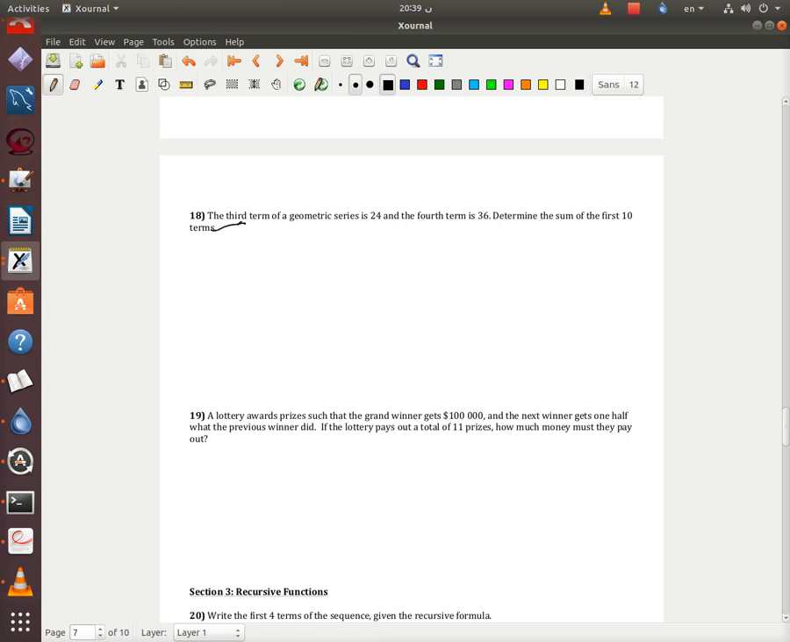The third. So if he said third here, then he means T3. Okay, the third term. He means T3. It's a geometric series, so you use the laws of geometric terms and series. So T3 equals 24. And the fourth term, T4, is 36. Determine the sum of the first 10 terms. So he wants the S10.